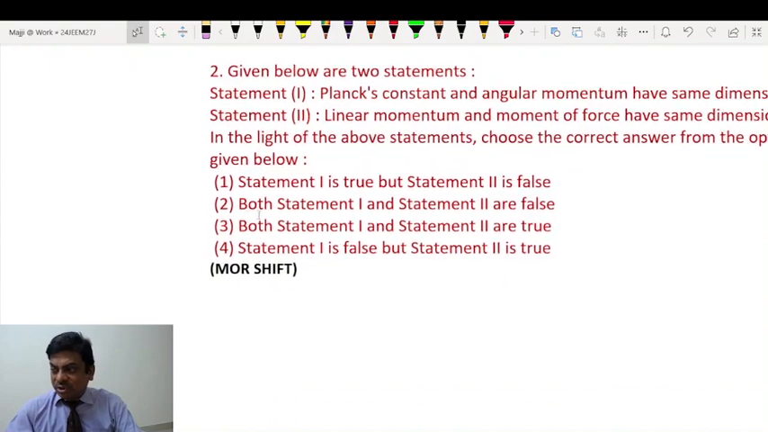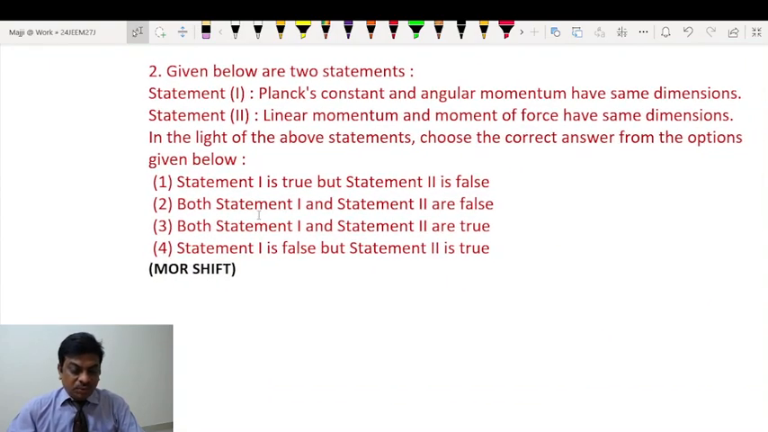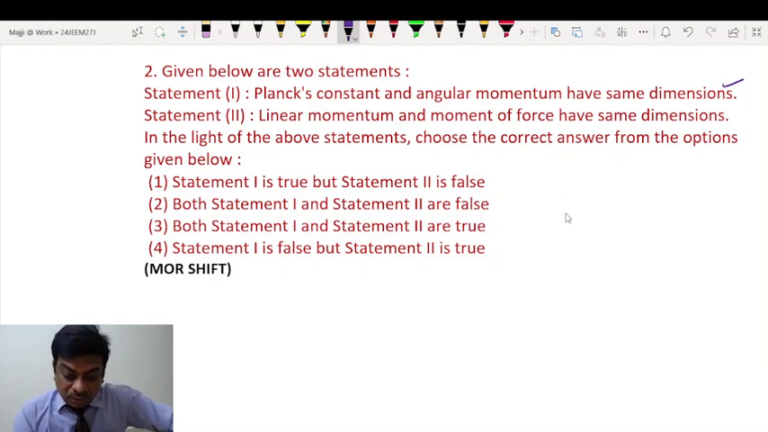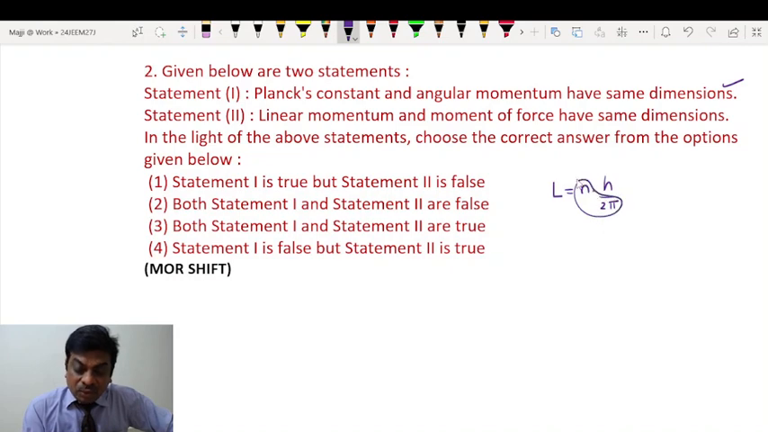Then moving to the next question students, you can see given below are two statements. Statement 1 reads Planck's constant and angular momentum have same dimensions. This is true students, absolutely true, because from Bohr's orbital law, we have angular momentum equal to n times h by 2 pi. Since n by 2 pi has no dimensions, angular momentum has dimensions equivalent to that of Planck's constant.